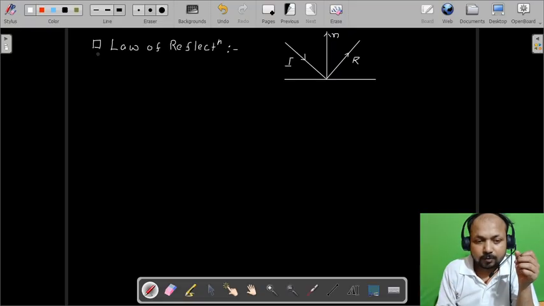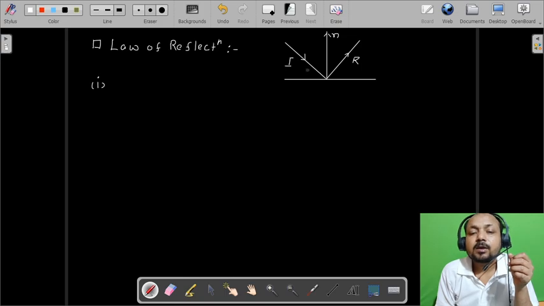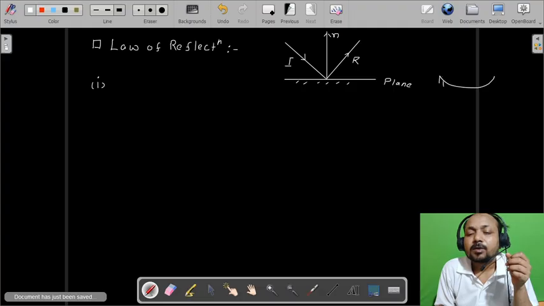So the first law of reflection tells that when an incident ray is incident on a reflecting surface, let's say this is a reflecting surface which I have taken as a plane mirror. Similarly here we can take a spherical mirror also, which is silvered at the back side of its surface.